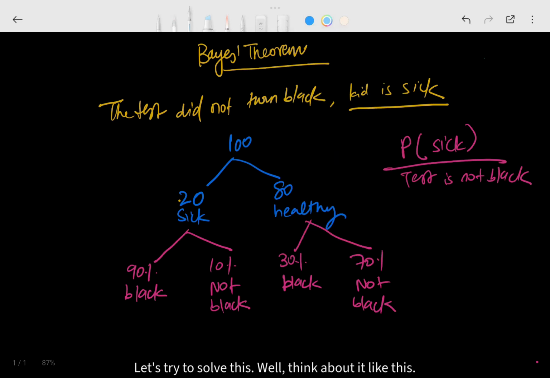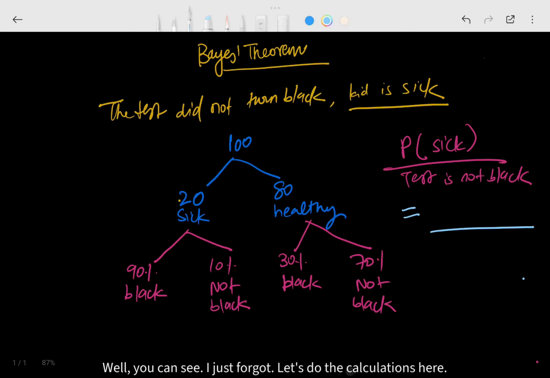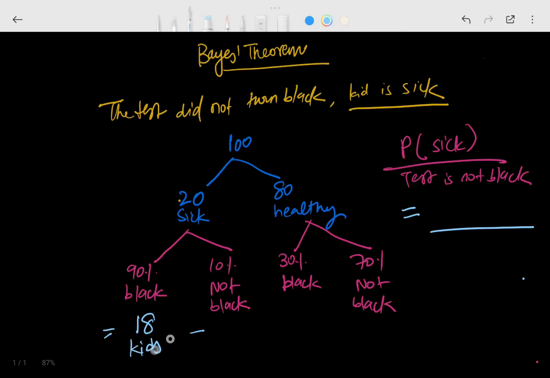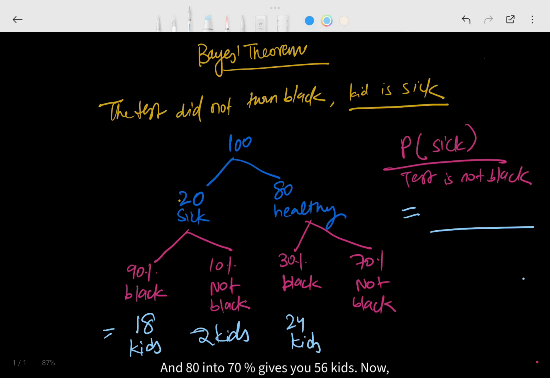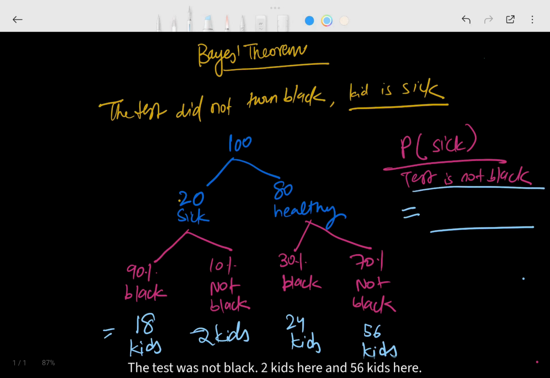Well, think about it like this. For how many students is the test not black? Let's do the calculations here. 90% into 20 gives 18 kids. Here it gives 2 kids, right? 20 into 10% gives you 2 kids. Again, 80 into 30% gives you 24 kids. And 80 into 70% gives you 56 kids. Now, tell me, for how many kids was the test not black? 2 kids here and 56 kids here. Total 58 kids, the test did not turn black.